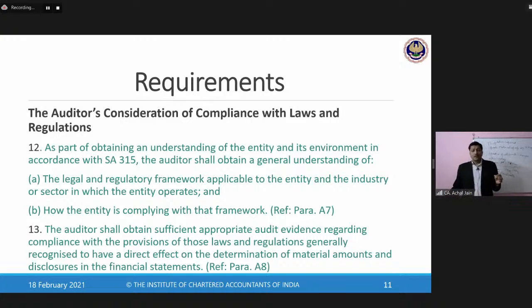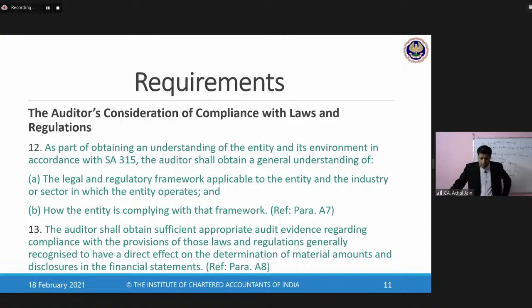Some of the very simple examples which you can pick up about the laws and regulations which will have an impact on the financial statements of the company. Could be as simple as Income Tax Act, could be as simple as GST, could be as simple as some of these labor related compliances, these labor laws, or you can say this new wage code which has come up.